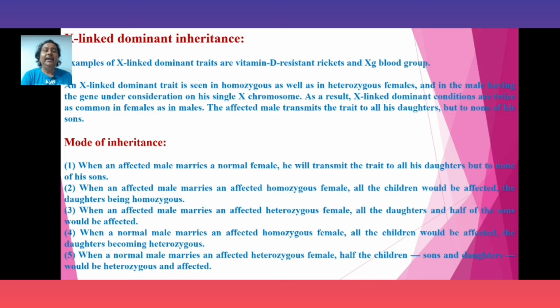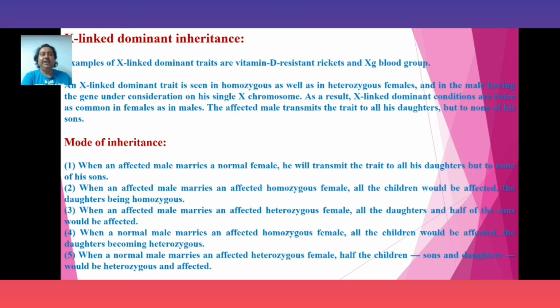X-linked dominant inheritance. Examples of X-linked dominant traits are vitamin D resistant rickets and XG blood groups.